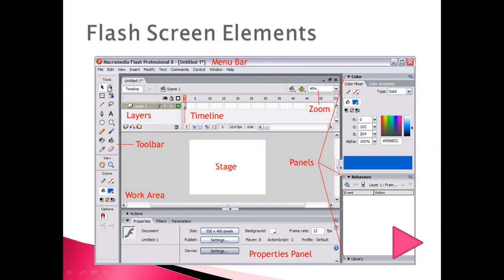Don't worry. So the first one is the menu bar, the second is the toolbar. Here we are going to make everything, draw objects and drawings, and add pictures. All the work we are going to do on this page is called the stage. And you can see this gray color area, this is called the work area. So till now we have learned four things: menu bar, toolbar, stage, and work area.